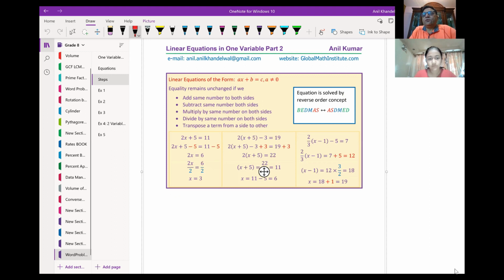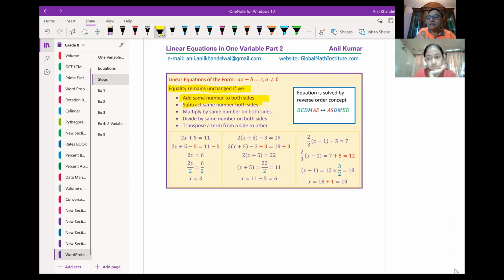So when we solve the equation, what did you learn earlier? Let me review some steps. We learned that the equation remains unchanged if you add the same number on both sides, right? If I have an equation, if I add 5 on the left side and 5 on the right side, it does not change, correct?